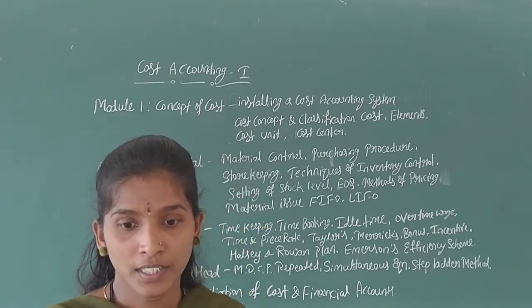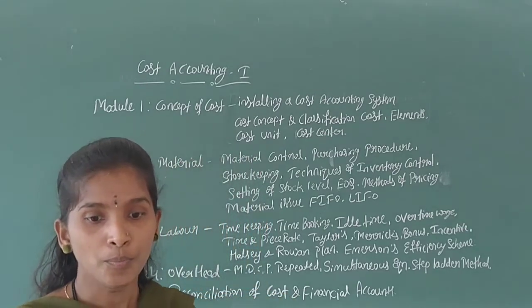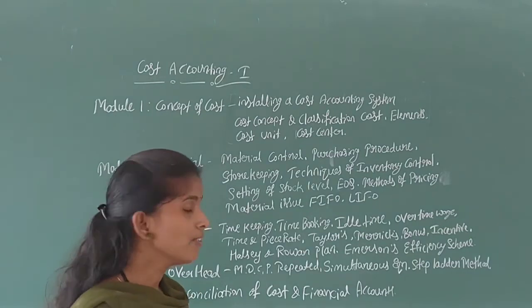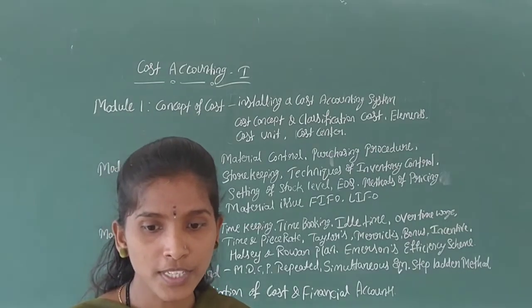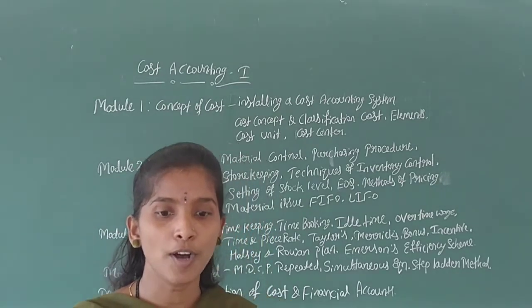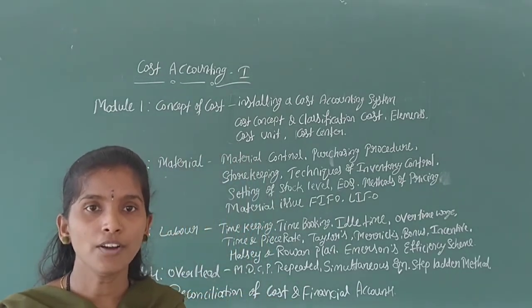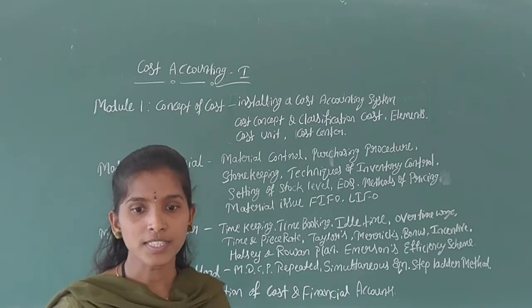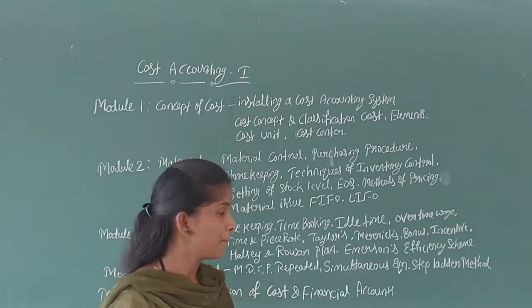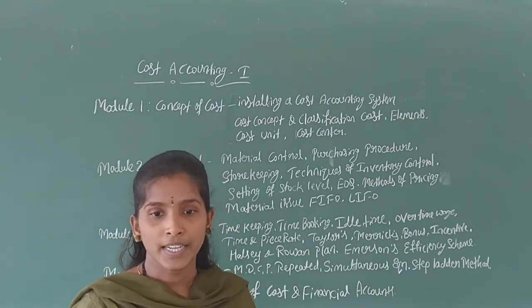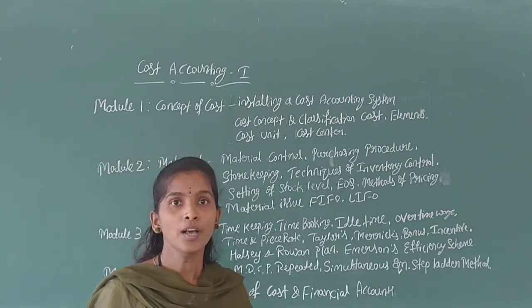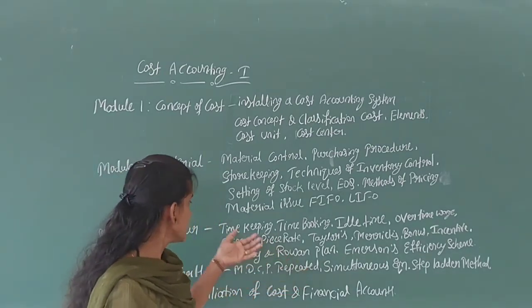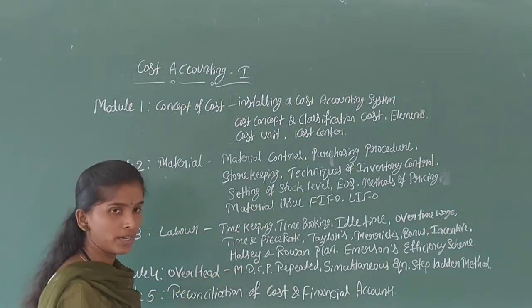Service department costs are reapportioned on the basis of the step ladder method and simultaneous equations method. Then absorption of overhead and methods of absorption: percentage of direct material cost and direct labor cost, prime cost, direct labor hours, and machine hour rate. These are all problems learned in the fourth chapter, the overhead chapter.